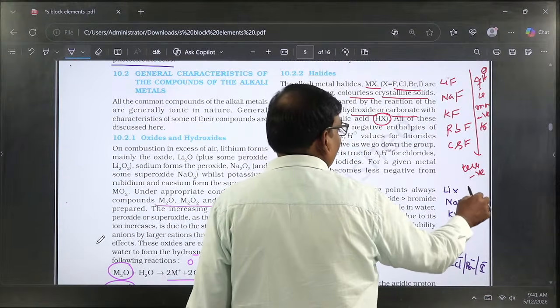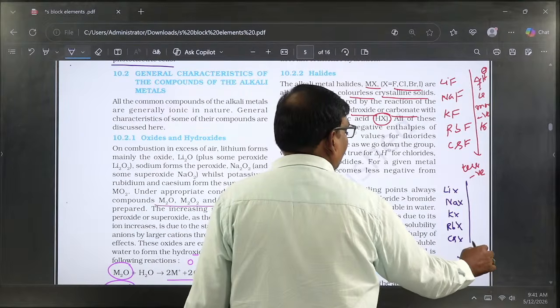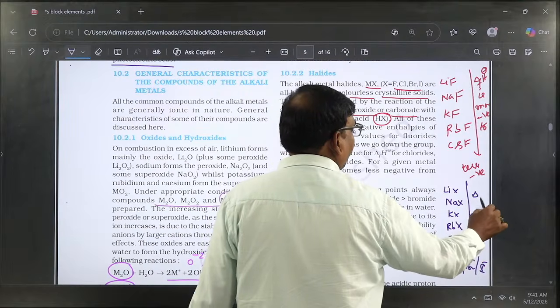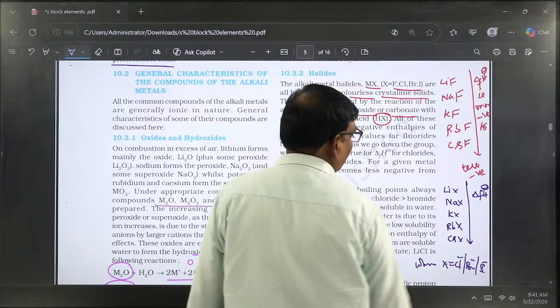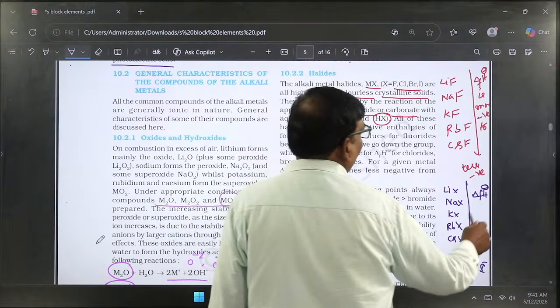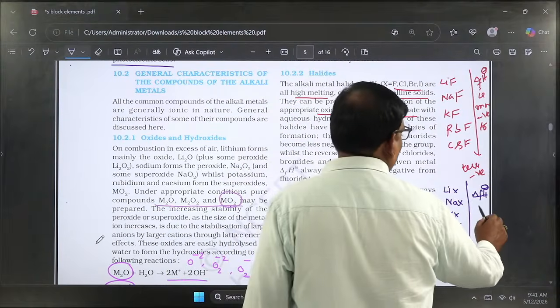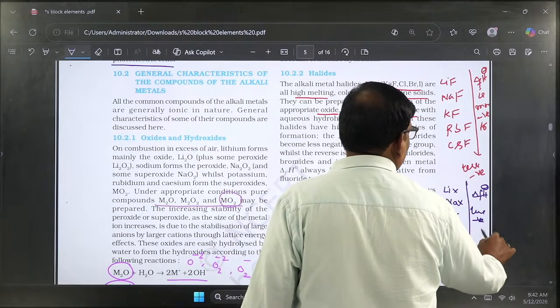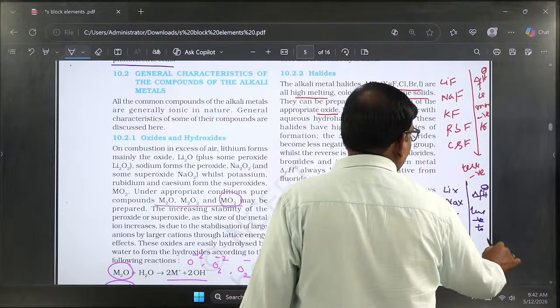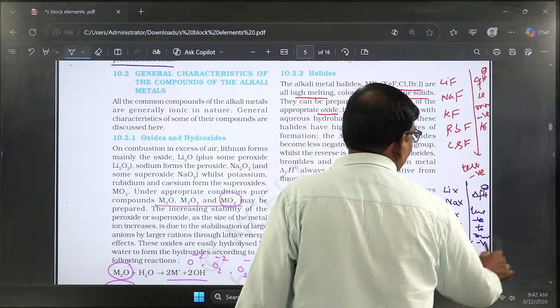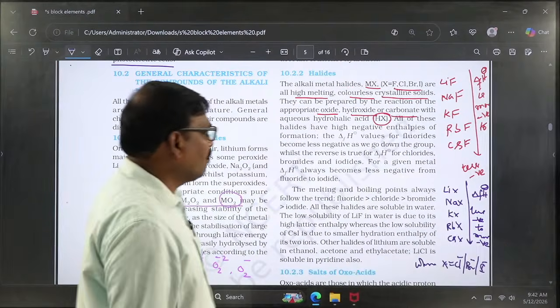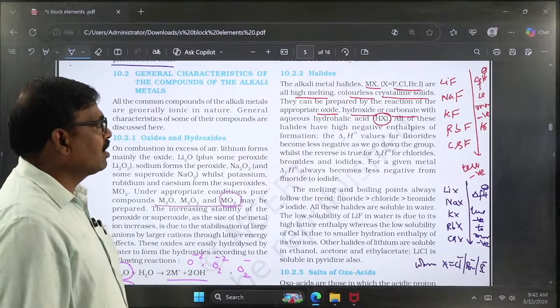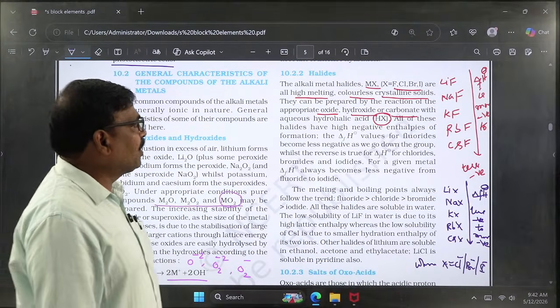Here the reverse of the above is true. The delta formation values of these are also negative, but here they move from less negative to more negative. In the previous case, it was more negative to less negative, whereas in the case of chlorides, bromides and iodides, the reverse of the fluorides is true.